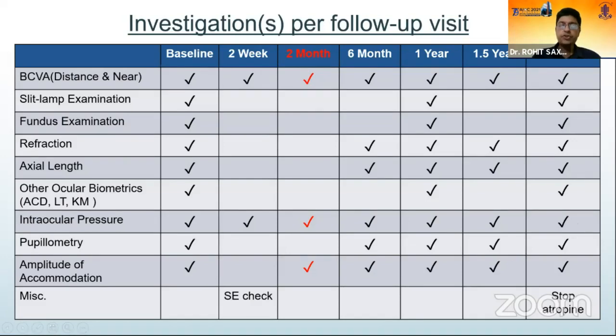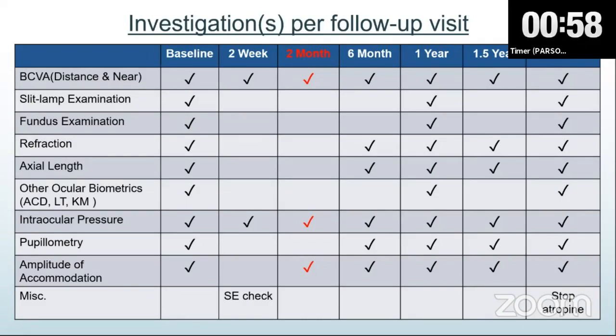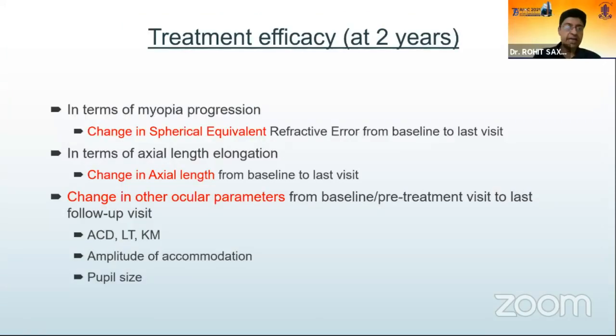The aim of the study was to stop atropine at 2 years and then follow up for a washout period. Again, it is important to see the child at 2 years to assess the efficacy of the treatment you have given. Take a call, in discussion with the parents, about weaning off or slowly stopping atropine. But the key is to ask them to continue follow-up because you want to pick up the rebound phenomenon. So these are our planned investigations in the children, but like I said, in clinical practice, you could do it differently.